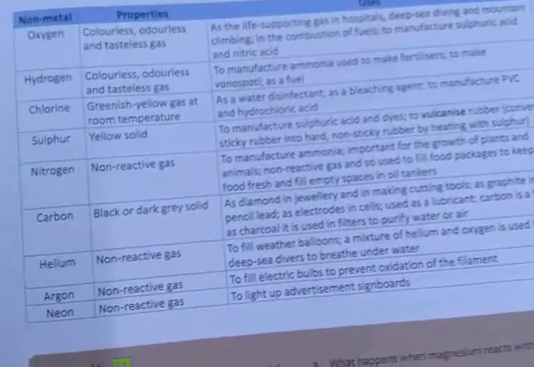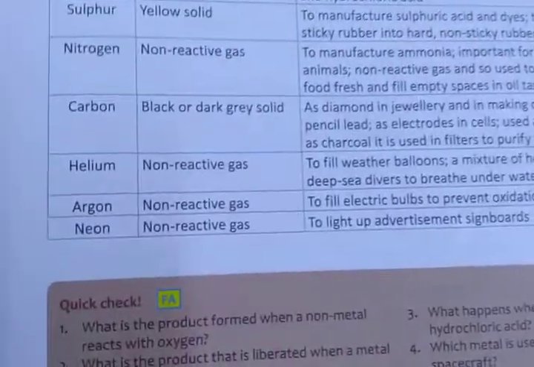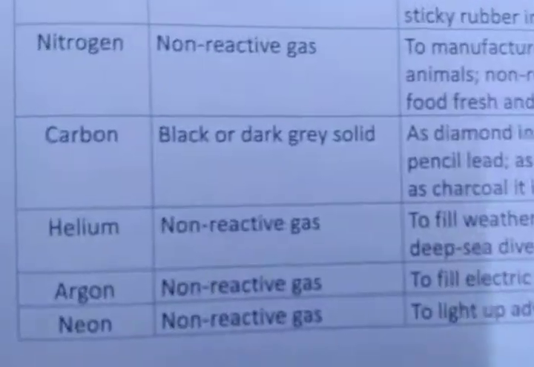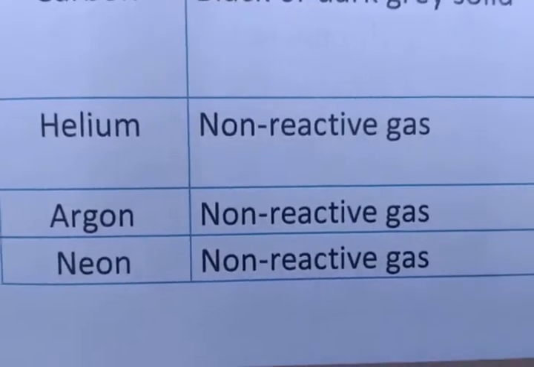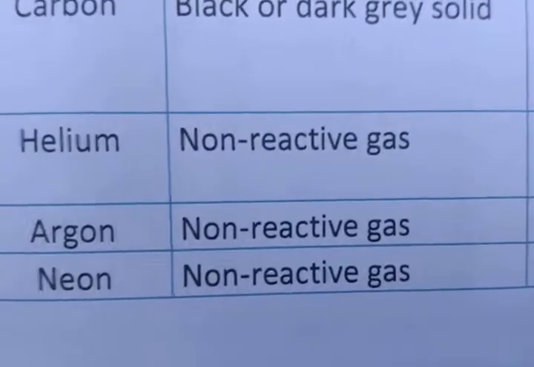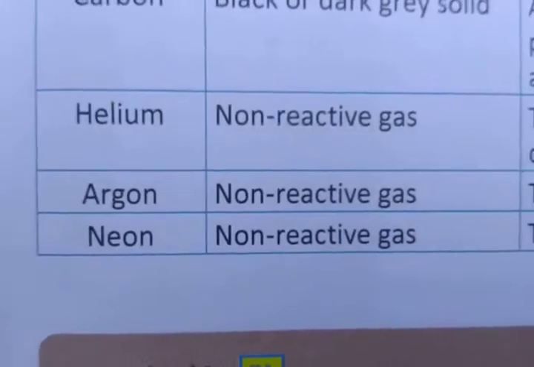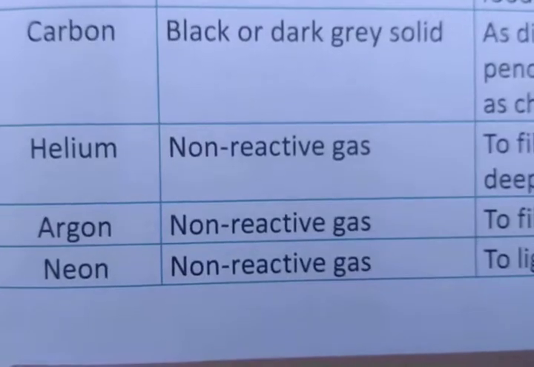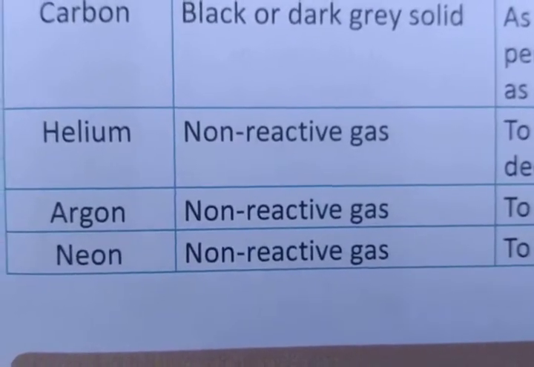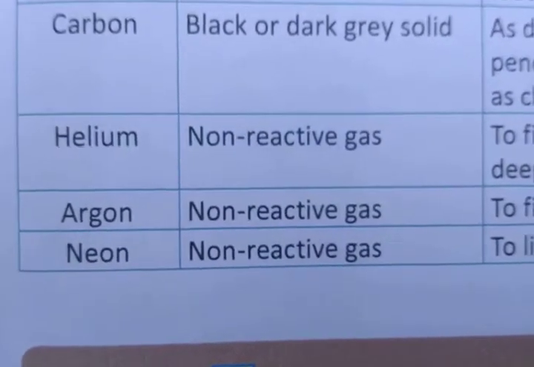Now we are moving towards the next one, helium. Have you heard this word helium? Helium is a non-reactive gas. You can see it is written here: helium, argon, neon. These three are non-reactive gases, especially inert gases. So helium, He, argon, Ar, and neon, Ne, these three are non-reactive elements.